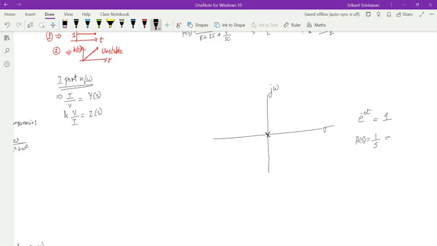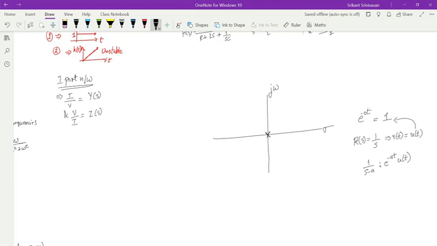Instead of h of s, let me call it r of s, the response. That means r of t is equal to u of t, right? u of t is nothing but 1. So we said in general, if I have a pole written as 1 over s minus a, this is exponential of minus at into u of t.